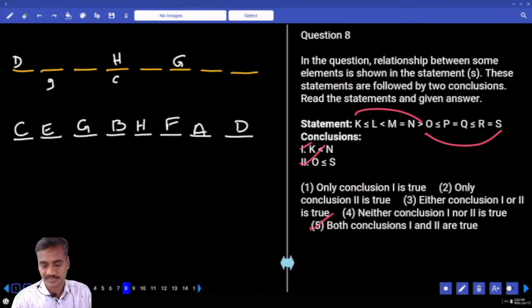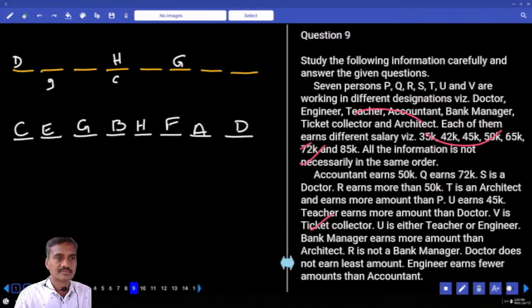Now question number 8. Now here, we started at 2:40. Now the time is 2:42. 8 questions done in just 2 minutes. With explanation. Without explanation, only 1 minute for all these 8 questions.